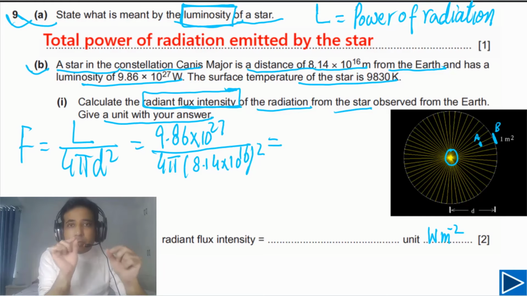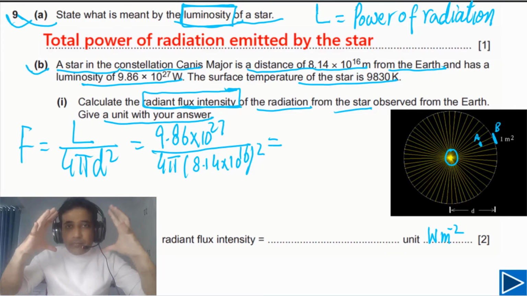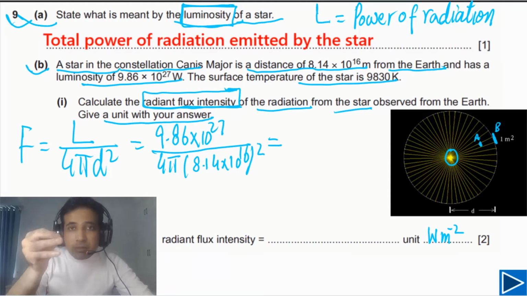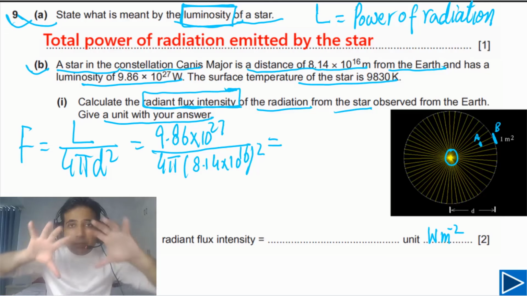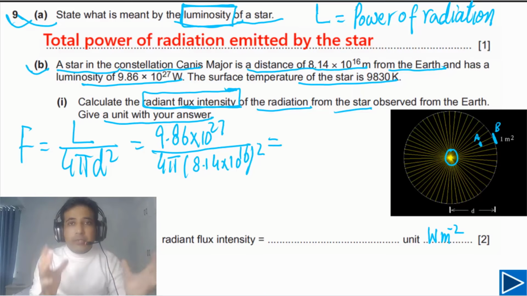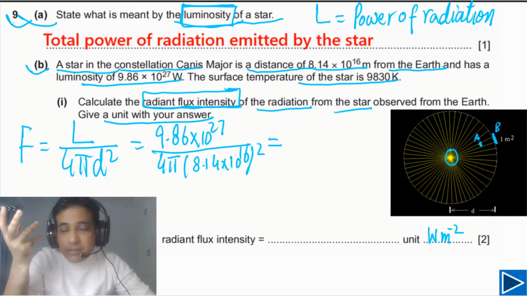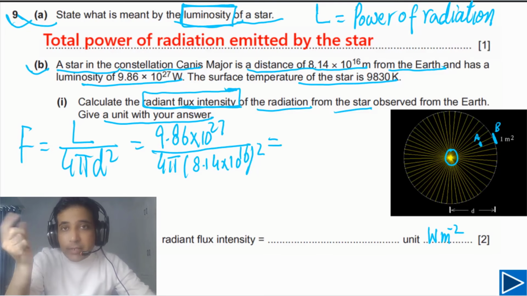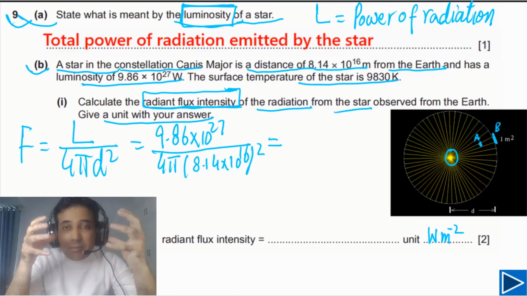First of all, you can imagine that energy is concentrated at a single point, then energy is concentrated at this much area, then at this much area, then energy is spread over this area, then this big area, then that very large area. So it means intensity will decrease, energy per unit area is decreasing because the same amount of energy is spreading over larger and larger area. So you must have this sense. Now simply remember the formula. Radiant flux intensity is luminosity over 4 pi d square. So you must have a sense about this one. So you can get feelings about physics. So you can understand these quantities.